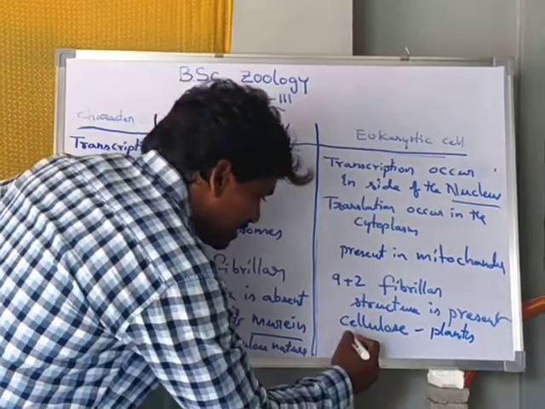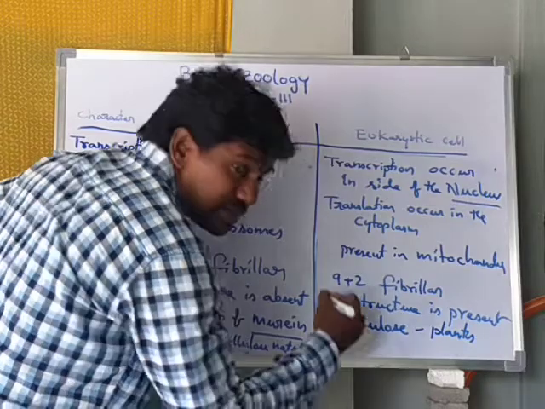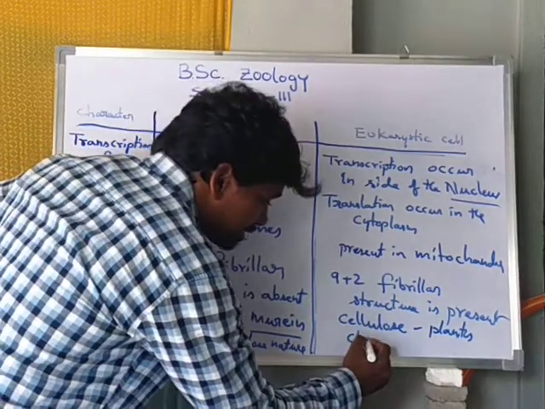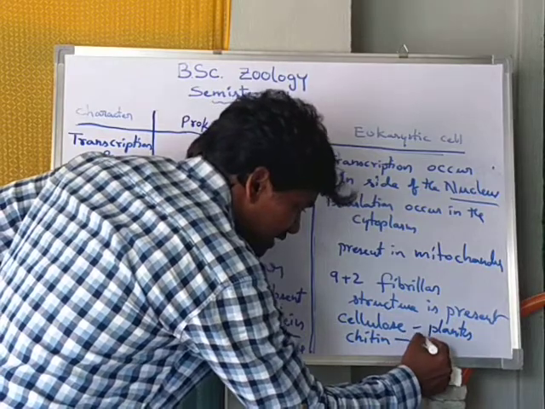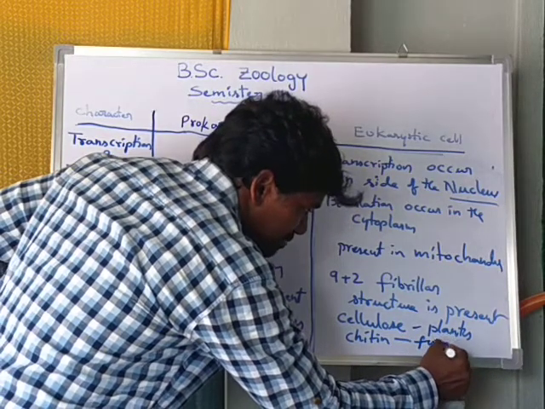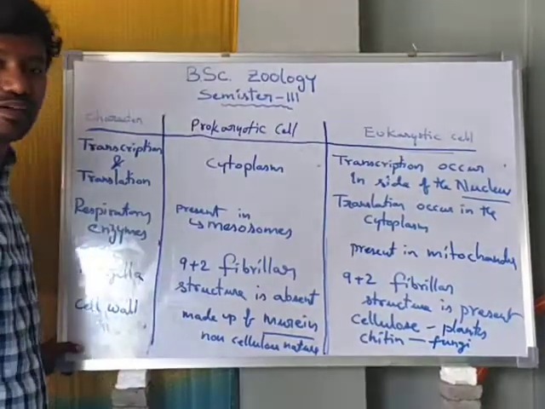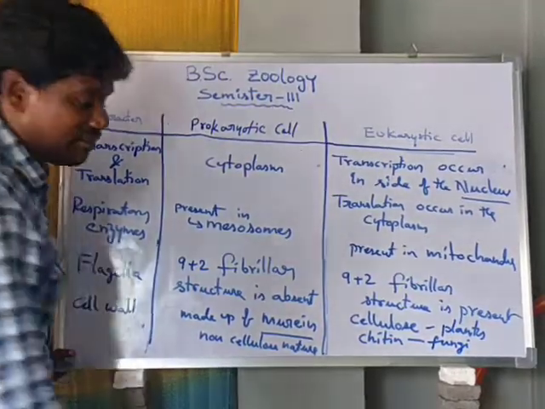In fungi, the cell wall is made up of chitin. This is about cell wall.